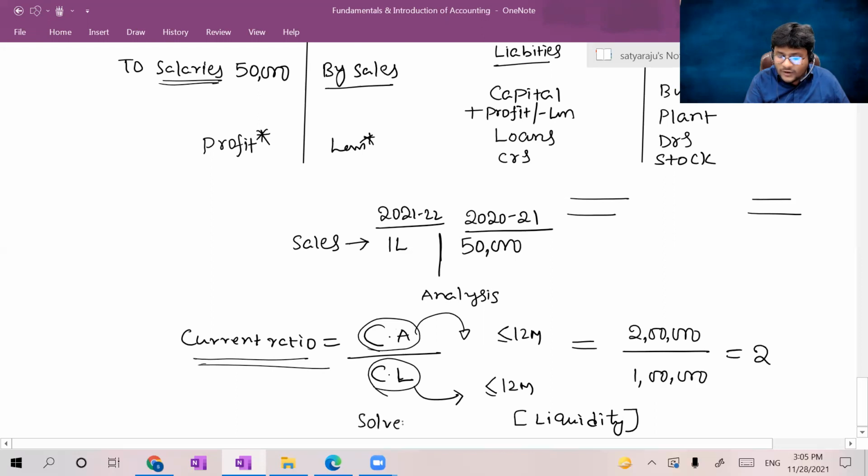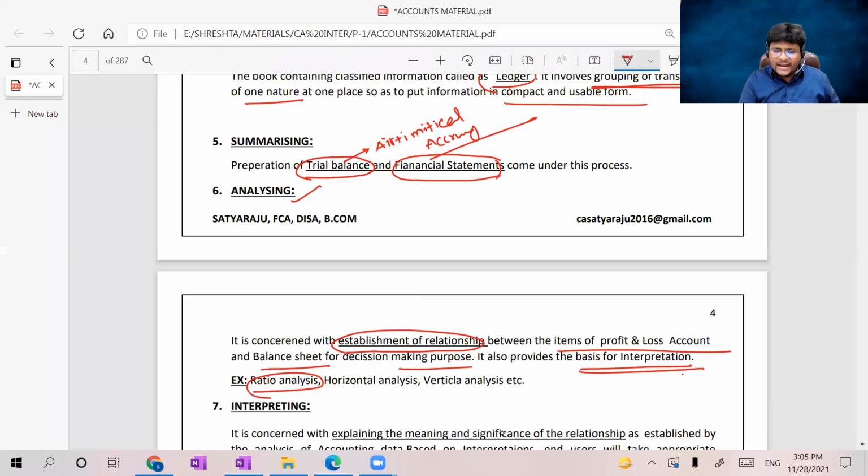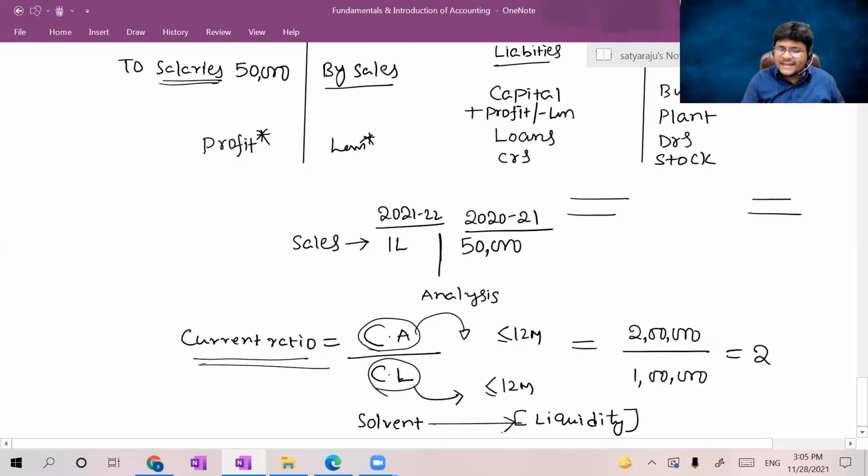Did you understand? Which is nothing but solvency. How far you are solvent, how far you are maintaining the liquidity and solvency position, we will know, which is nothing but analysis. Okay. Horizontal analysis. I already told you horizontal analysis means year by year. This is nothing but a horizontal line. Tell me, guys, the analysis itself is a horizontal analysis. Last year, current year, which is nothing but horizontal analysis.